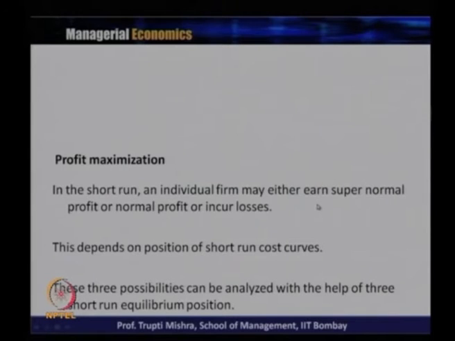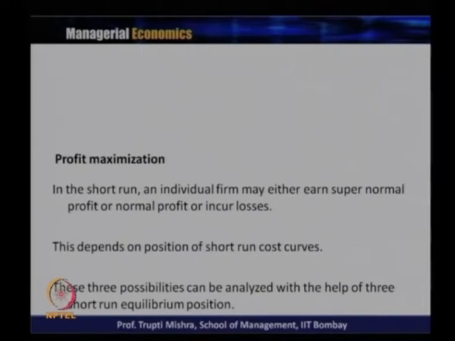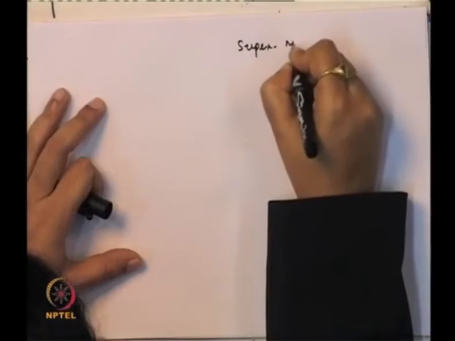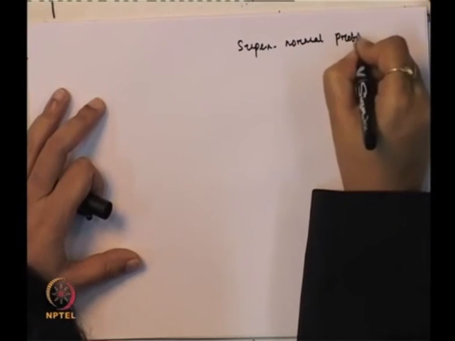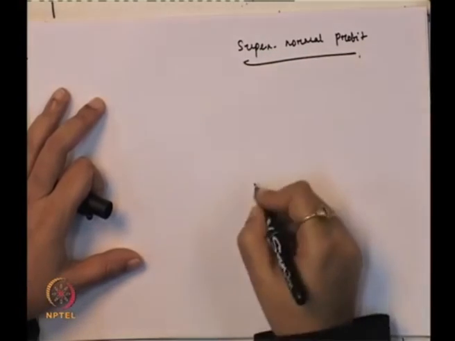We will now see for all these three cases, on the basis of the cost curve, how we can say which one is the supernormal profit and which one is the normal profit. So, to start with, we will do the supernormal profit. We will see in which case generally in the short run the individual firm gets the supernormal profit.